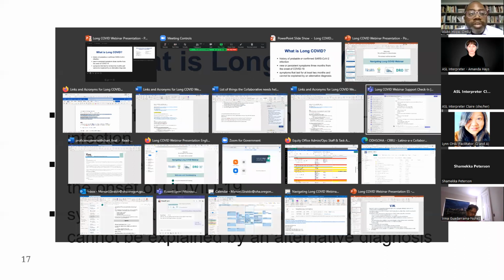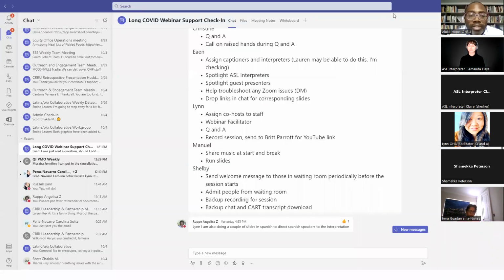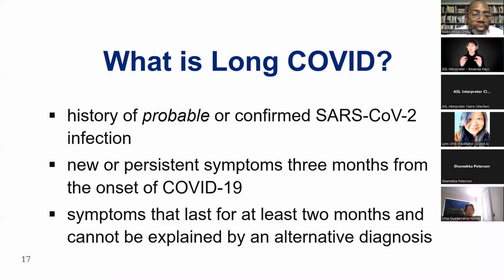As we mentioned, there is no official definition that's been decided on for what is long COVID, but I think a consensus seems to be emerging at the level of a lot of the agencies in the world, including the World Health Organization, that long COVID is going to be defined as a syndrome when patients have new or persistent symptoms for at least 3 months after the onset of COVID, when the history of COVID has been probable or confirmed.